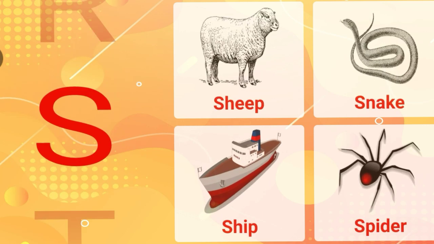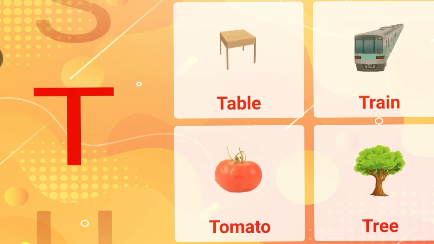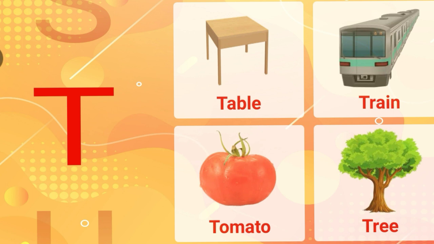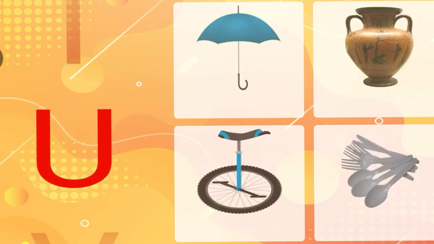S. S for sheep. S for snake. S for ship. S for spider. T. T for table. T for train. T for tomato. T for tree.